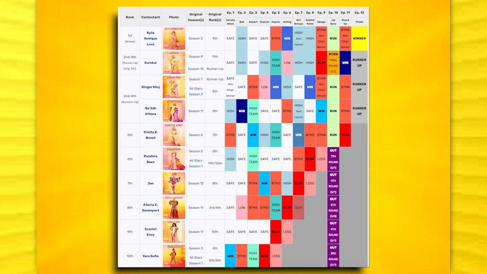But in the end, Kylie does win over them because she has a better track record, and also they were both eliminated, of course. But that's not all, because we do have 4 other queens who have a better track record than Kylie does. If we start off, we actually have Ginger Minj tying with Yara Sofia with a point of -1. Ginger because she had 2 wins and was in the bottom 3 times, and Yara because she had 1 win and was in the bottom twice.